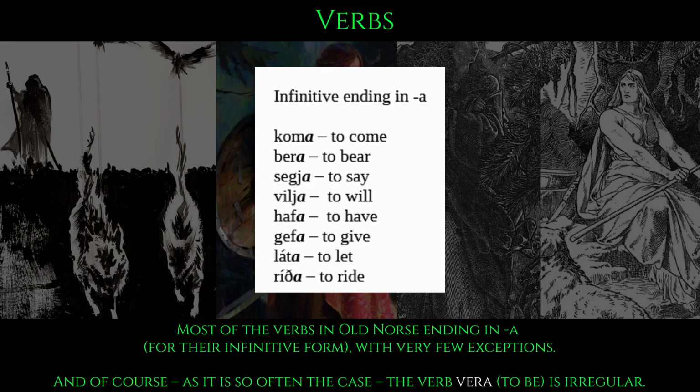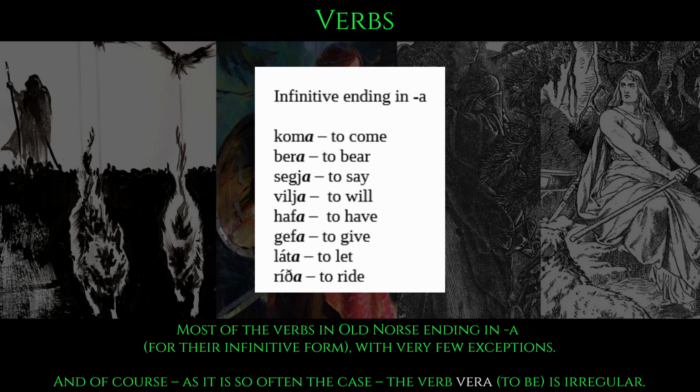Beginning with the infinitives, because the infinitives end almost exclusively in "a". For example, koma, bera, segja, vilja, hafa, gefa, lata, ritha.